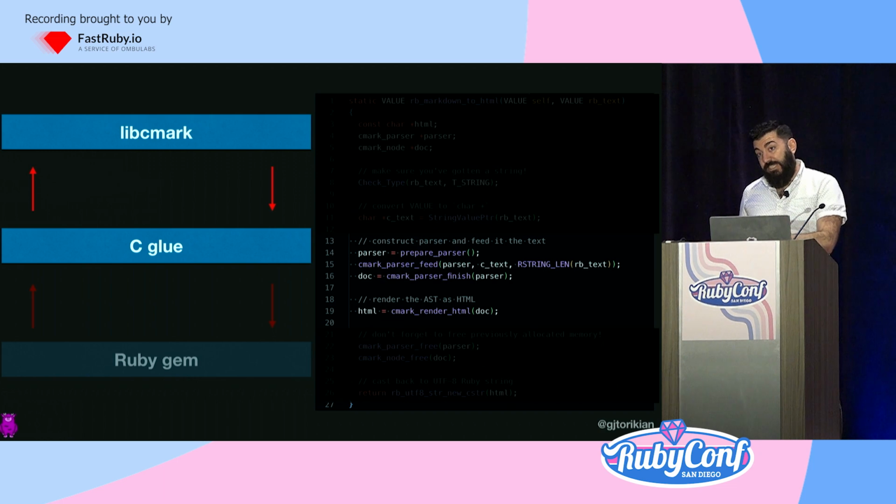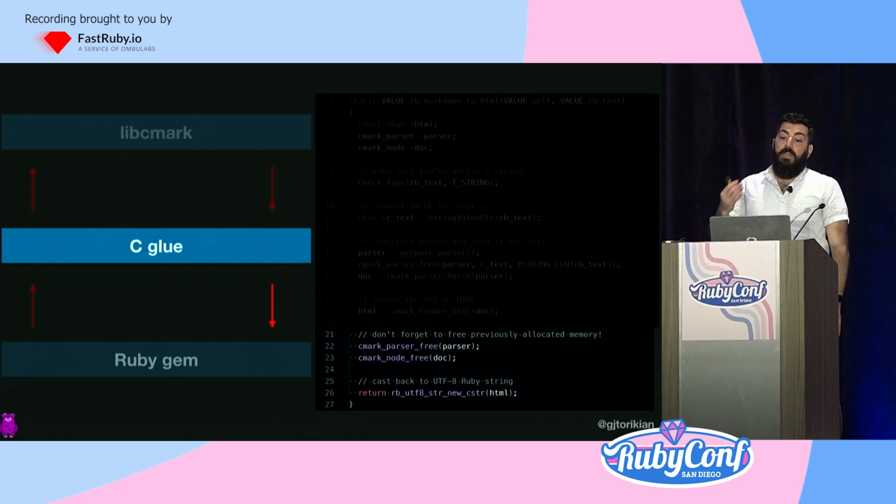And now that we have a C string, we can start working with libcmark. We take that string, we've converted it, we give it to the library, and the library does its thing, and it spits out HTML. And now our glue code has to prepare that string to send back to Ruby. You shouldn't forget to clear any memory you've allocated. You have to close any doors you've opened along the way. And that glue code just sends that data back out to Ruby.